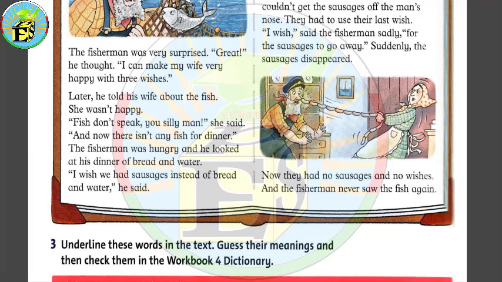And within the story, the fisherman's wife was calling him silly man. Why is that? Because he did not use the wishes in a correct way, and he only wished for 3 sausages at the beginning, and then she wished that the sausages appeared at the end of his nose, and the last wish was to wish for these sausages to disappear.